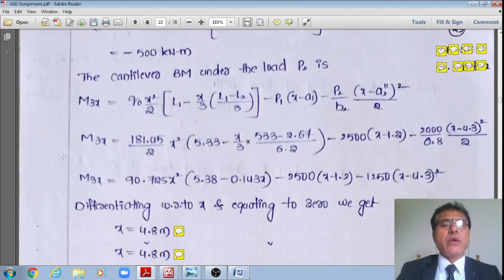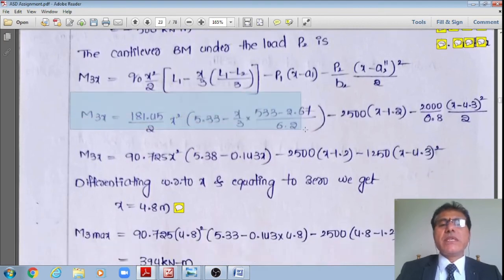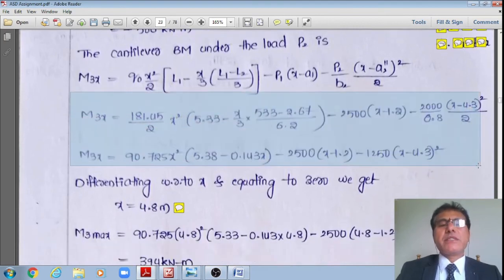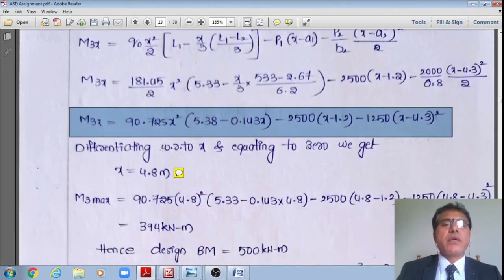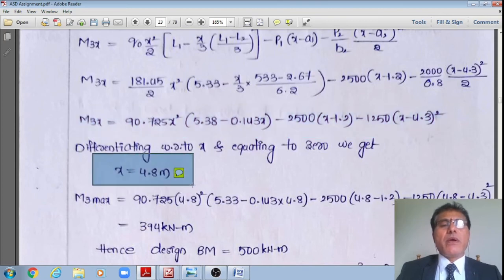Now I'll substitute into this equation so that I get M3x is equal to 90.725 x square multiplied by 5.33 minus 0.143x minus 2500 multiplied by x minus 1.2 minus 1250 multiplied by x minus 4.3 whole square. Once I get this bending moment, I'll differentiate with respect to x to get the shear force V3x, and if I equate that to 0, I get x is equal to 4.8 meter.